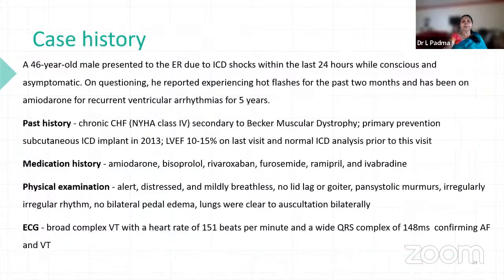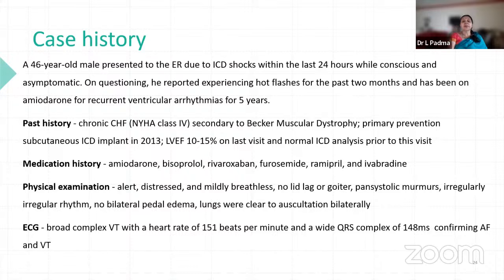So coming to the third case: a 46-year-old male presents with ICD shocks in the last 24 hours, while conscious and asymptomatic. He has experienced hot flashes in the past 2 months and has been on amiodarone for recurrent VT for 5 years. Past history: chronic CHF secondary to muscular dystrophy, primary prevention subcutaneous ICD, LVEF is 10 to 15. So God only save the king. And the last visit, a normal ICD analysis prior to this visit.